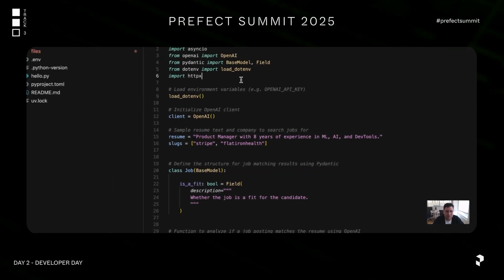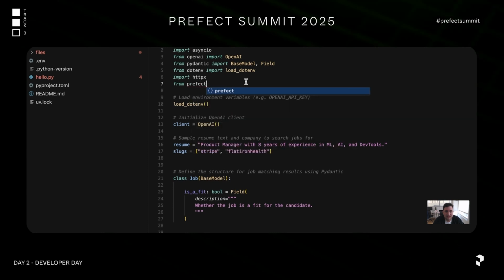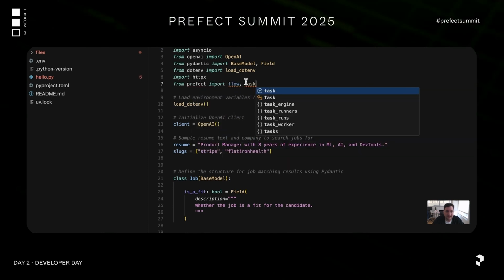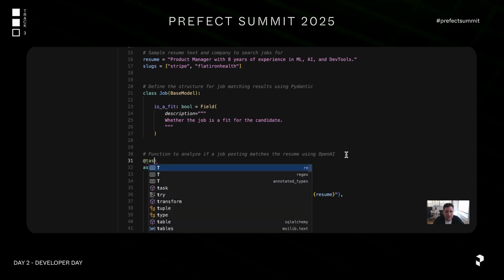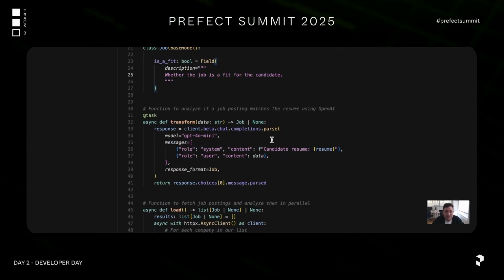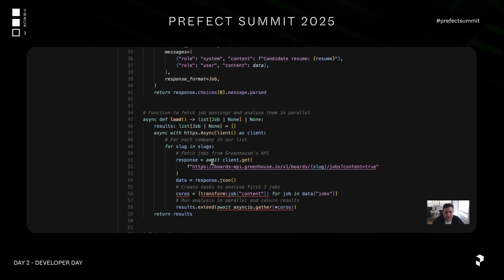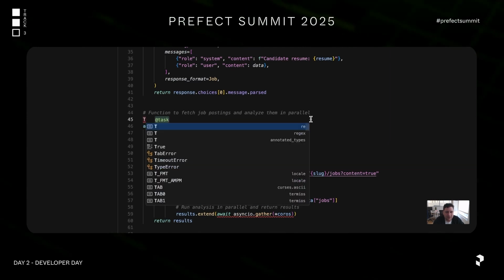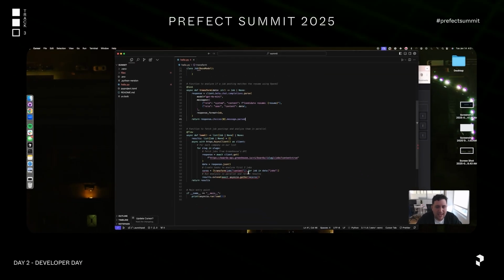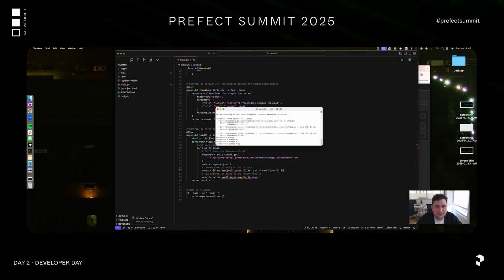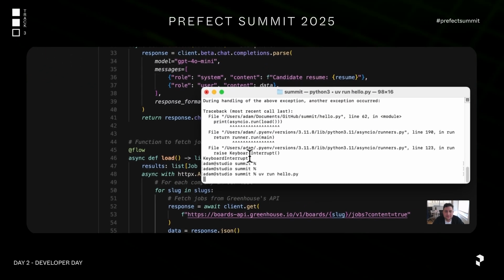And let me go ahead and bring in Prefect. So I'm going to say from Prefect, import flow and task. And what I'm going to do is, I want to observe every single time I transform this data. And then what I'm also going to do is turn this entire thing into a flow. And so now let me go ahead and add that constraint back in. And let's see what life looks like when we come back to this.